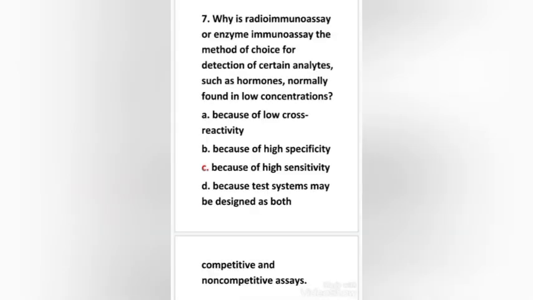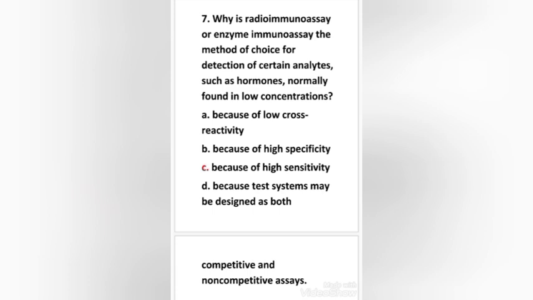Next question. Why is radioimmunoassay or enzyme immunoassay the method of choice for detection of certain analytes such as hormones normally found in low concentrations? Because of low cross reactivity, because of high specificity, because of high sensitivity, because test systems may be designed as both competitive and non-competitive assays. Here the right answer is option C, because of high sensitivity.